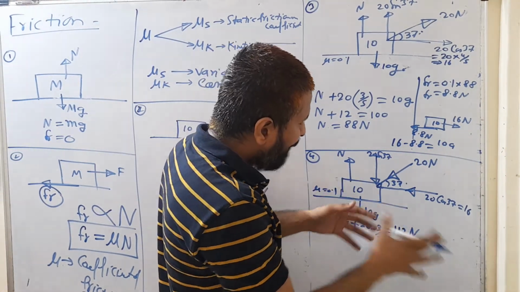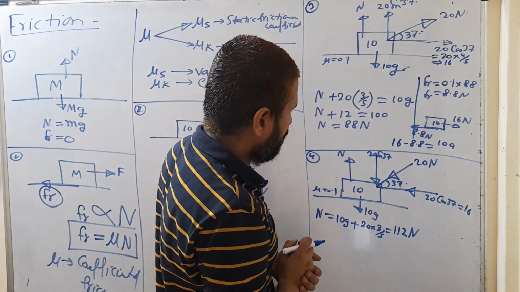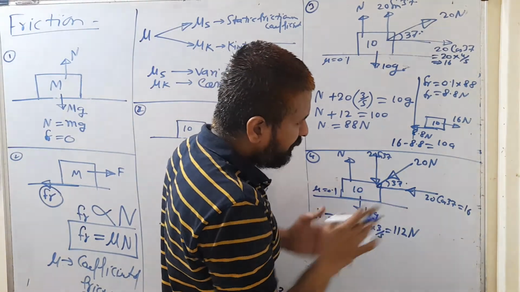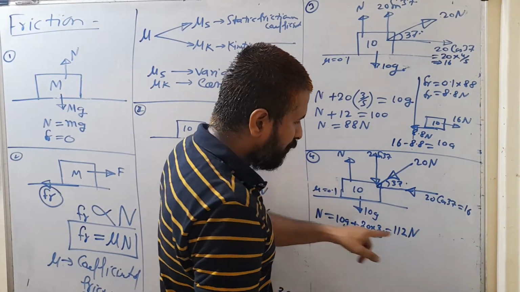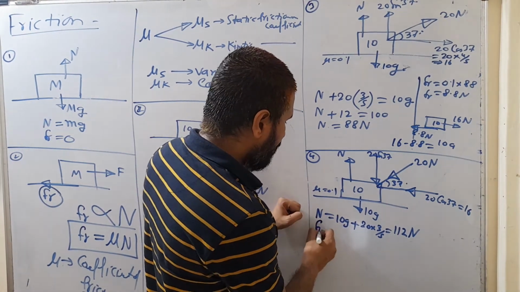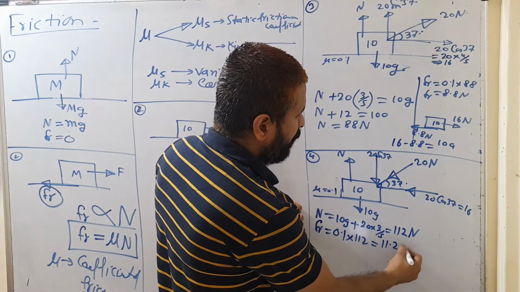So you just don't have to learn that normal is always mg. Normal changes from situation to situation. You just have to count all the forces which are acting along the normal reaction force. So here, what normal are we getting? 112 Newton. Now you can get the frictional force. So frictional force is what? 0.1 into 112. That is, we are going to get 11.2 Newton.